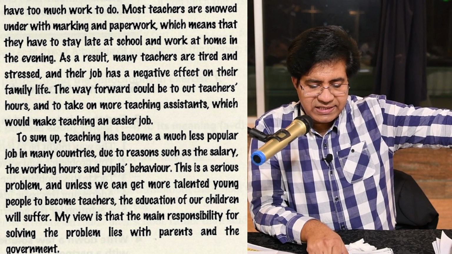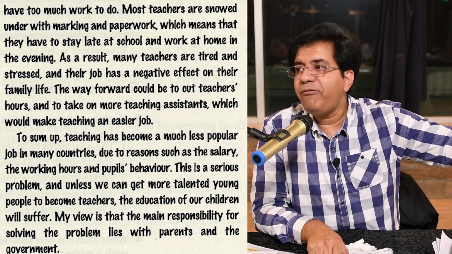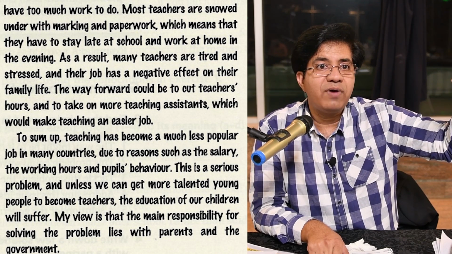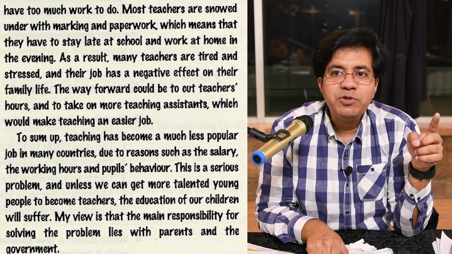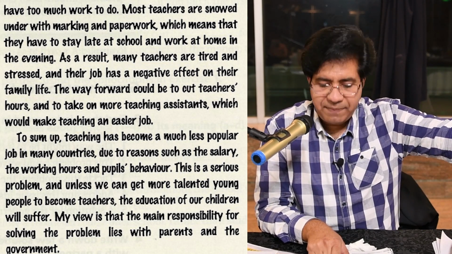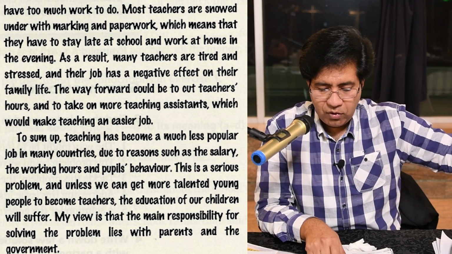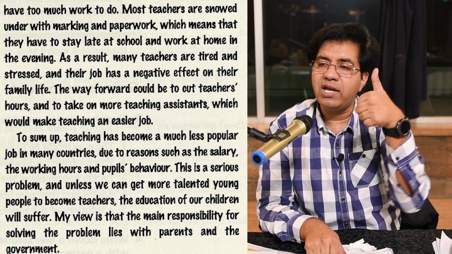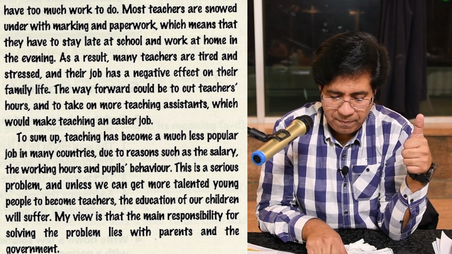Due to reasons such as, after that, you will write all 3 reasons one by one. Due to reasons such as salary. Now, have you noticed salary we discussed in second paragraph. Working hours, we discussed that also. And pupils' behavior, we discussed that also. So, one sentence summary of 3 causes of the problem.